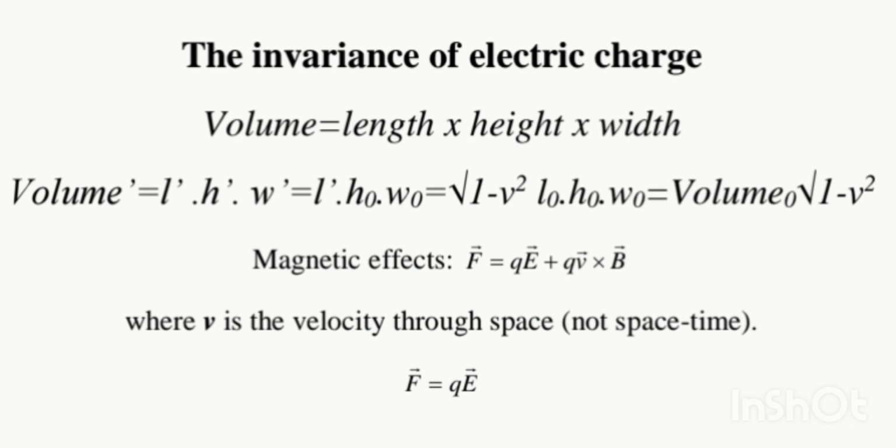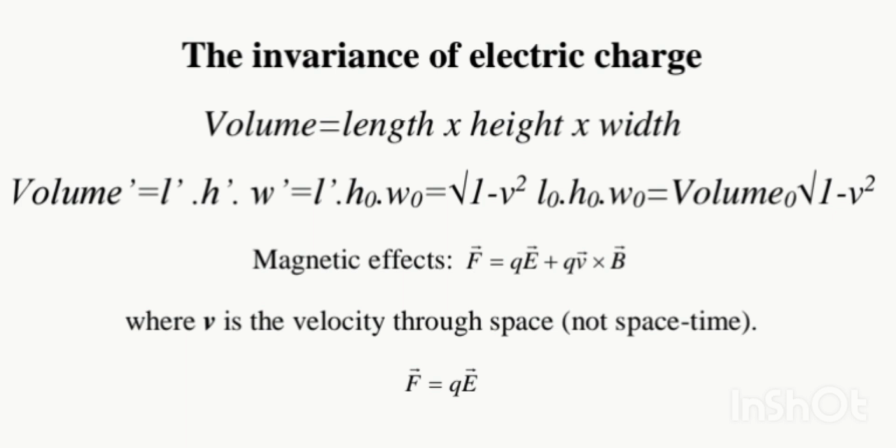Charge density is not Lorentz invariant because the stationary observer sees the length of a moving volume contract in the direction of the motion. She sees the actual volume contract. For a moving volume, we have volume equals length times height times width.